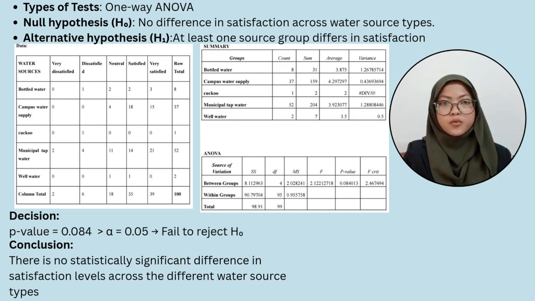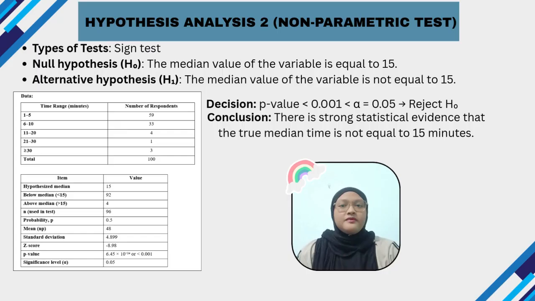Here, I conducted a one-way ANOVA to test whether satisfaction levels differ across the different water sources. The null hypothesis assumed that there is no difference, while the alternative suggested that at least one group would show a variation. The test produced a p-value of 0.084, which is greater than the 0.05 significance level. Thus, we failed to reject the null hypothesis. This means the overall satisfaction levels are fairly consistent across the different sources, and any variations we see are likely due to random chance rather than a real difference between the groups.